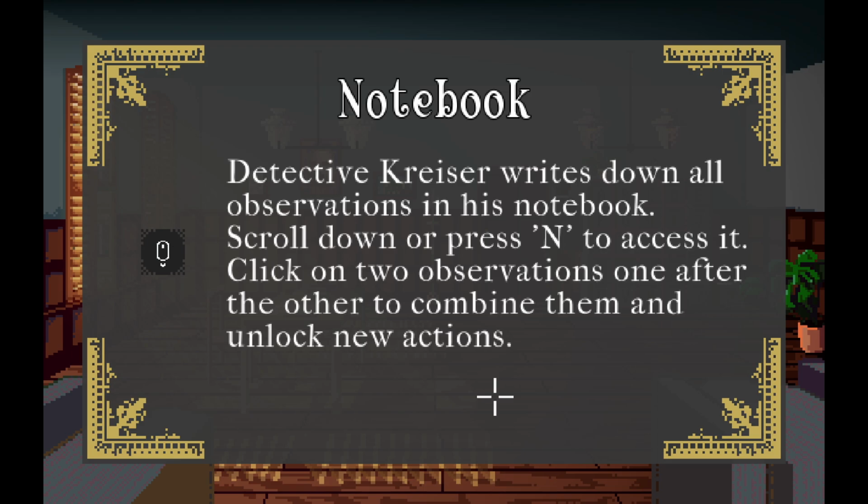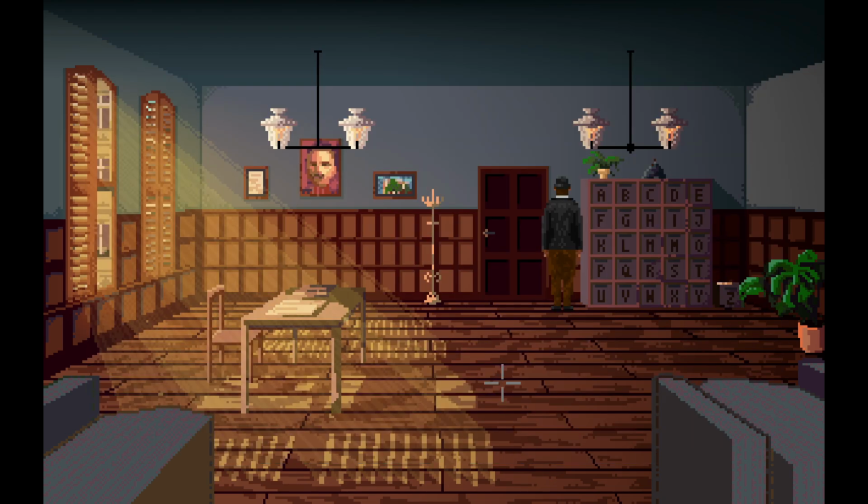Detective Kreiser writes down all observations in a notebook. Scroll down and press N to access it. Click on two observations, one after another, to combine them and then unlock new actions.